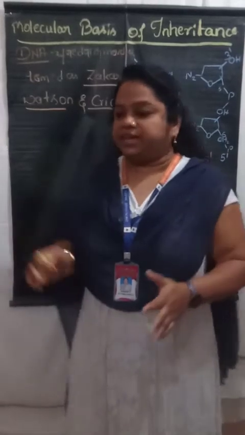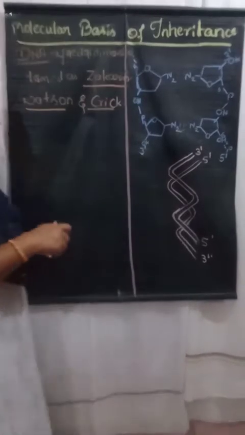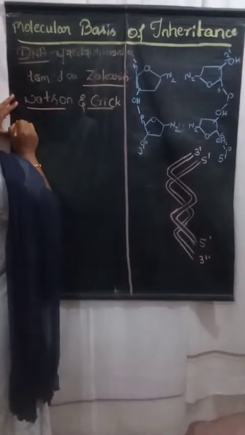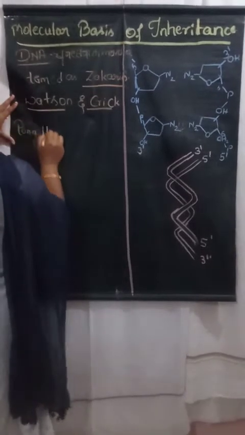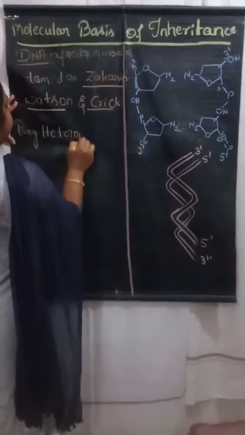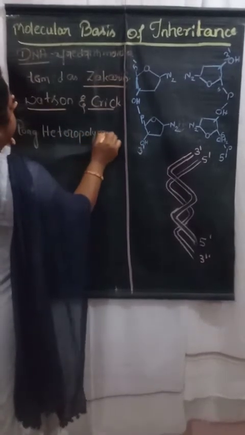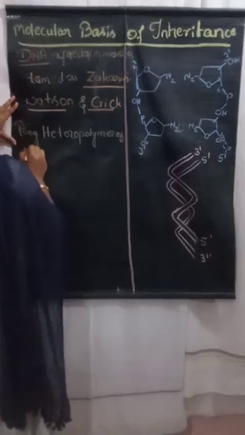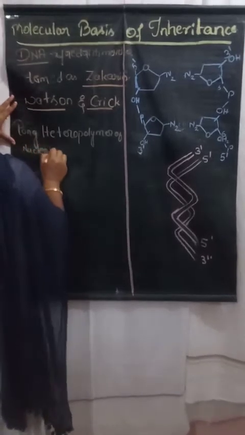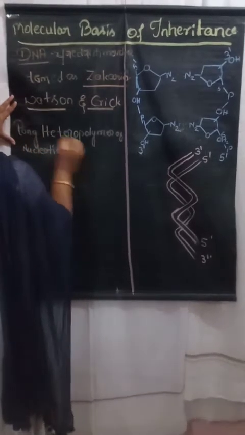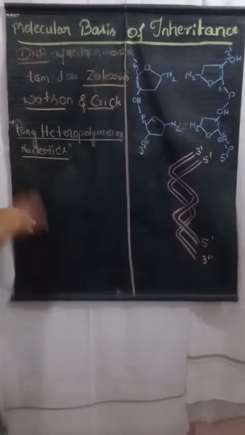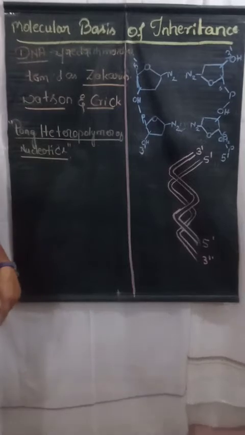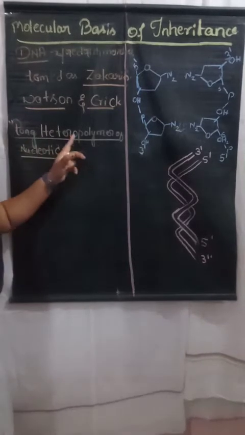That's why DNA, or nucleic acids, we define as a long heteropolymer of nucleotides. DNA is a long heteropolymer.